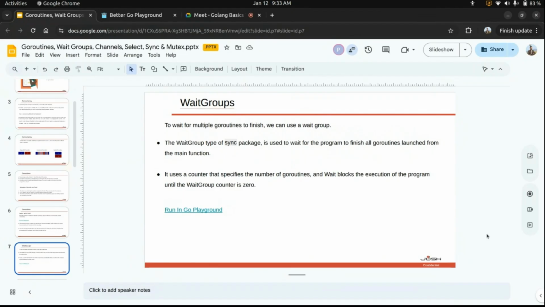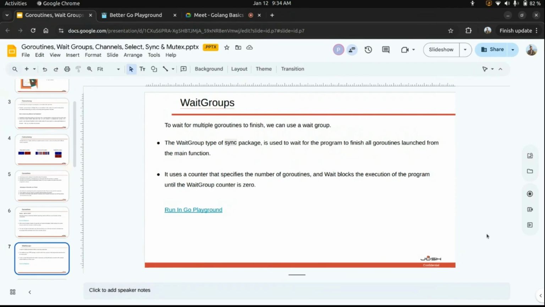So how do we understand what a wait group is? Let's consider we have one container and one counter. The wait group is a struct type, which provides three methods: Add, Done, and Wait. What Add does is, whenever a goroutine is spawned, we increment that counter by one. Whenever a goroutine finishes its execution, we decrement that counter by one. And what Wait does is it waits until this counter becomes zero.